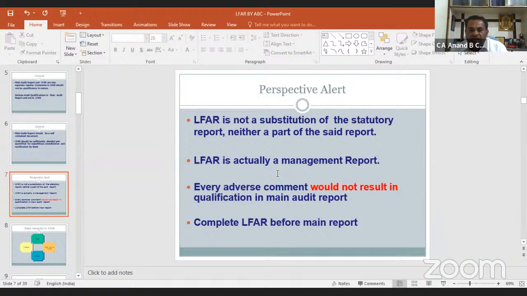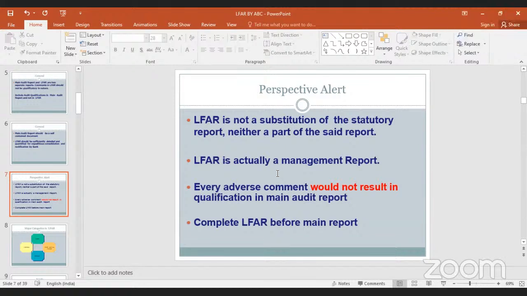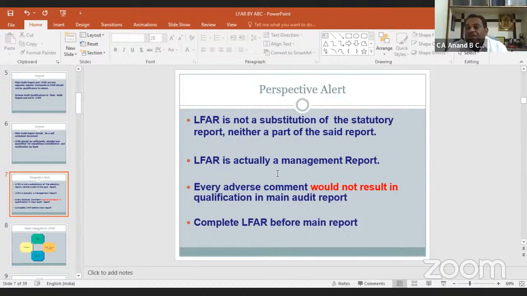Okay. LFAR is not a substitute for the statutory auditor's report, nor is it a part of the said report. LFAR is actually a management report. Every adverse comment would not result in a qualification in the main audit report. Complete the LFAR before the main report. These are prospective alerts I am discussing here before starting the main LFAR.